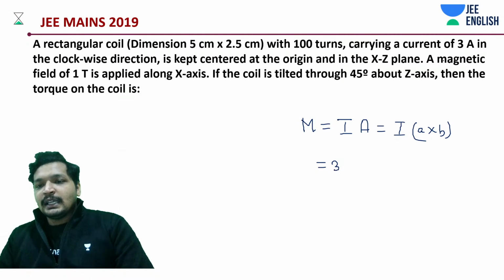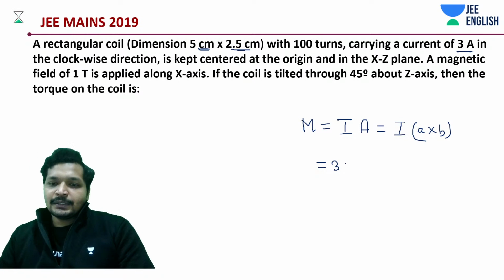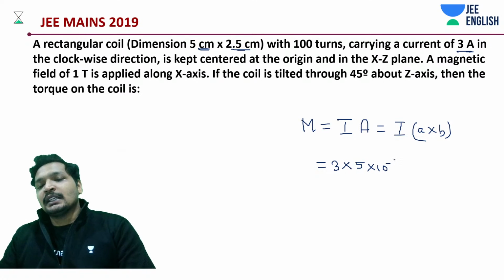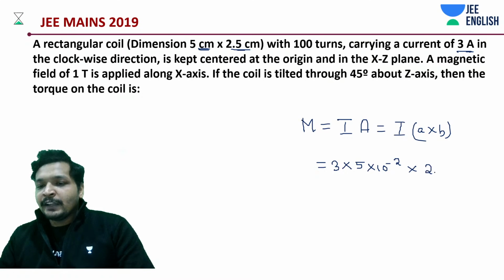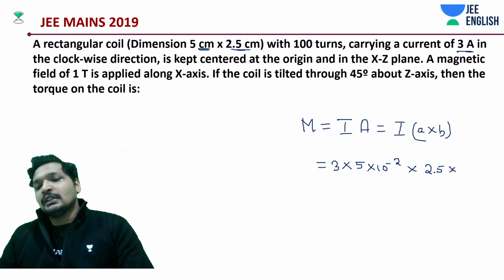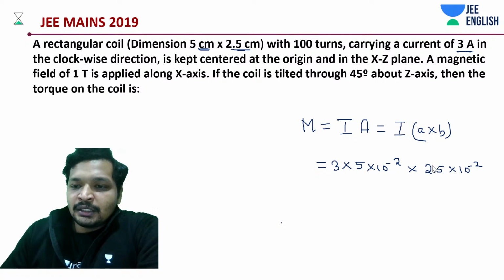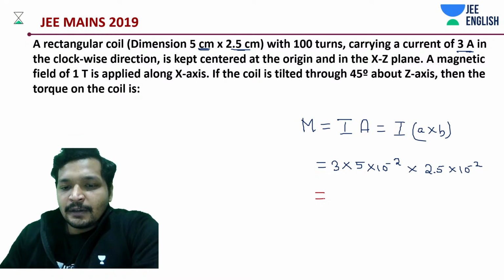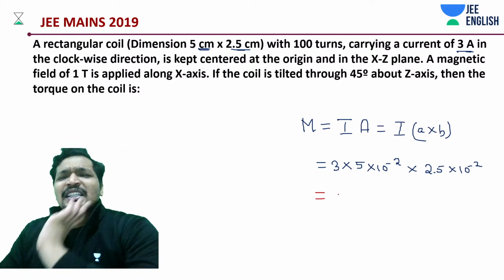That is going to be 3 amperes into 5 centimeters into 2.5 centimeters. 5 centimeters, that is 10 to the power minus 2 meter, into 2.5 centimeters, again 10 to the power minus 2. This comes out to be how much? 7.5 into 5. Let's keep it as it is.